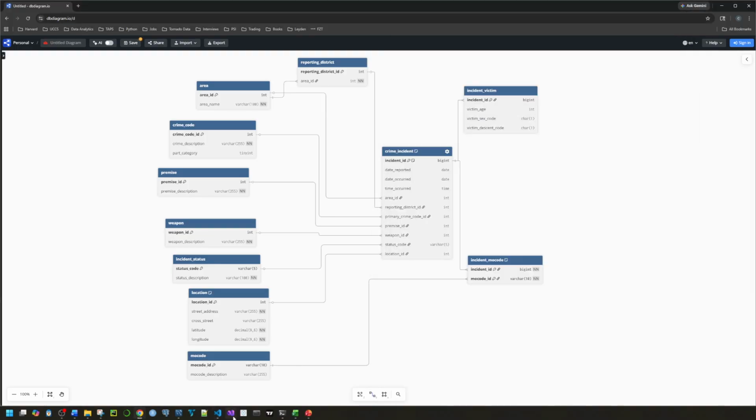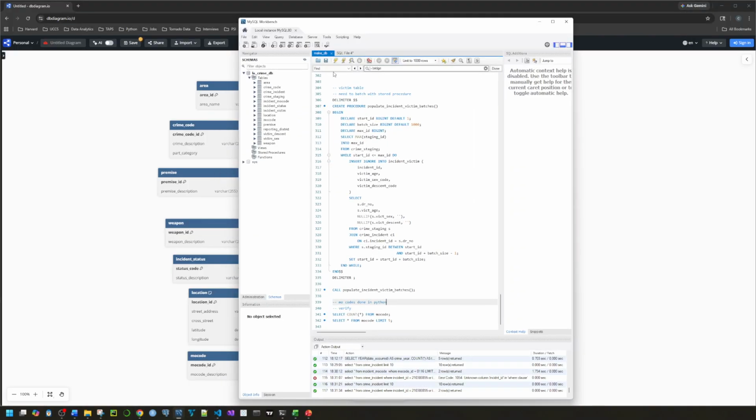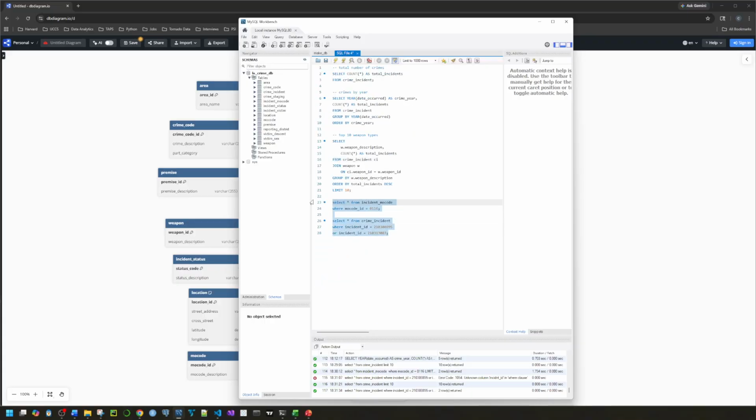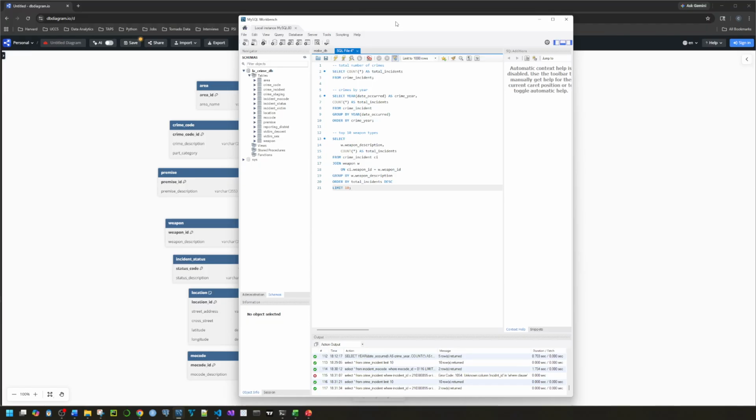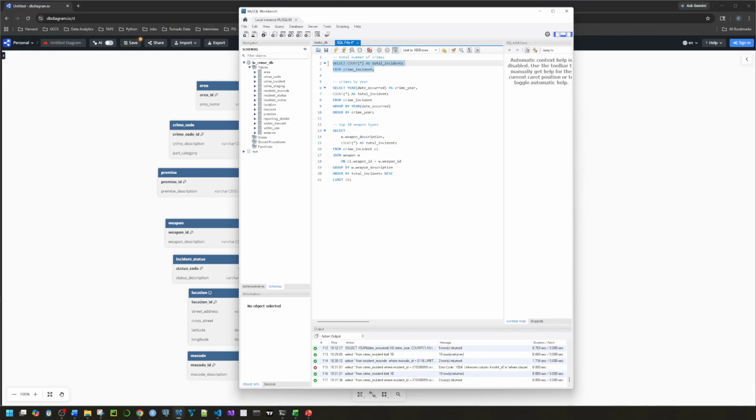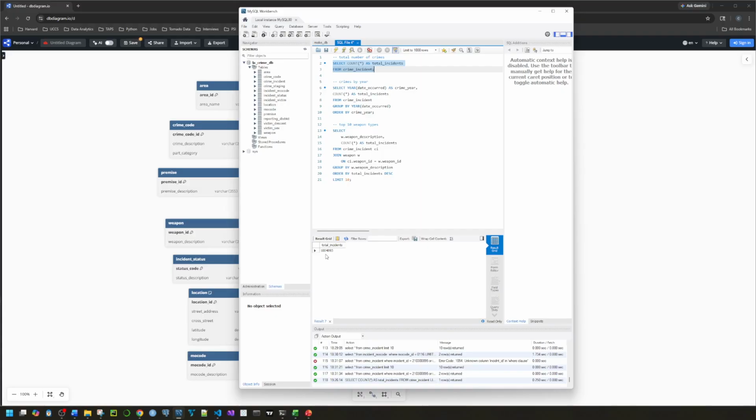So now I can demonstrate a few sample queries just to show that the database is functioning. This first query will just return the total number of crime incidents that were reported from 2020 to 2024. We have just over 1 million.